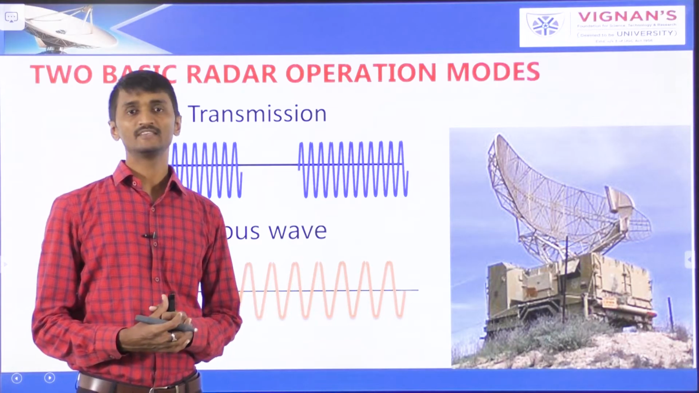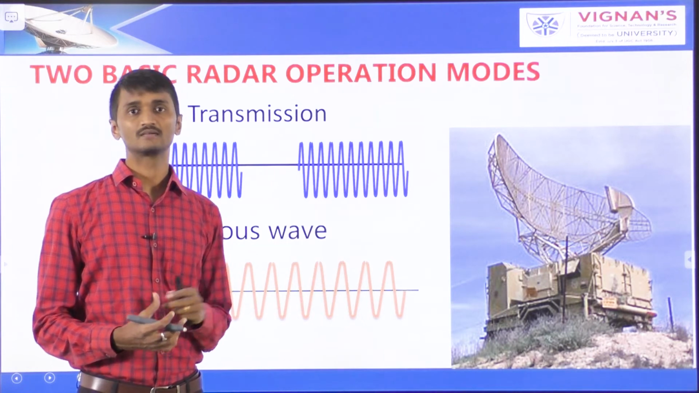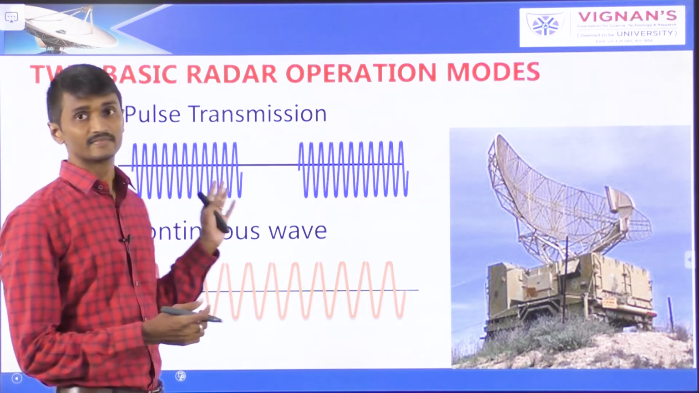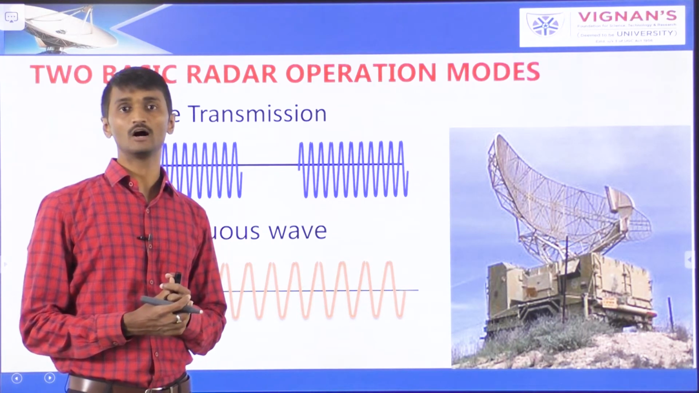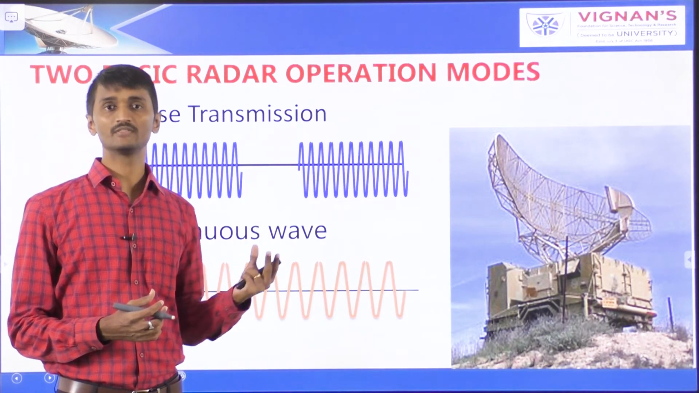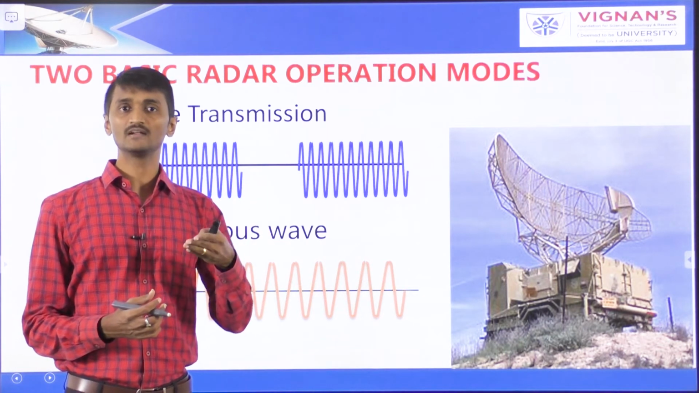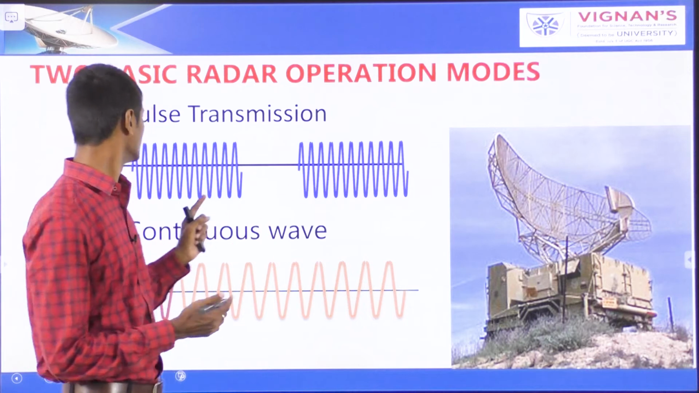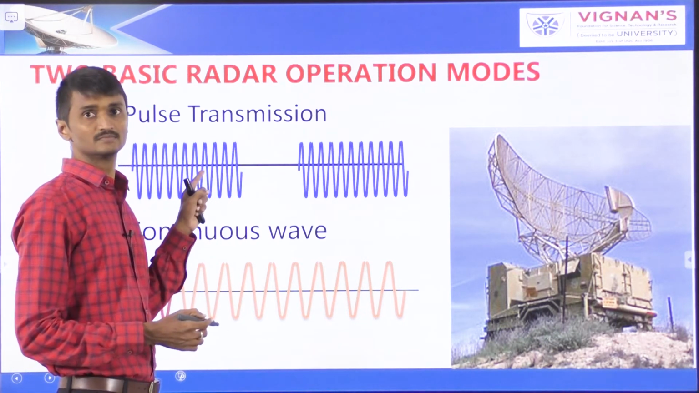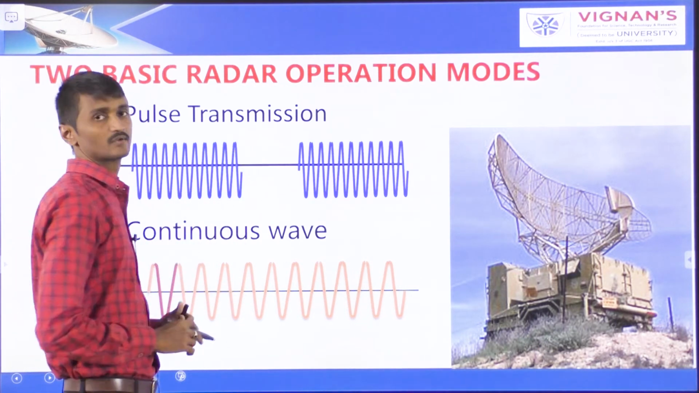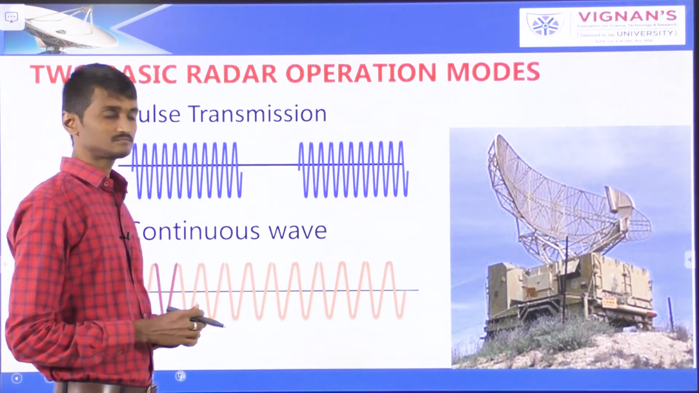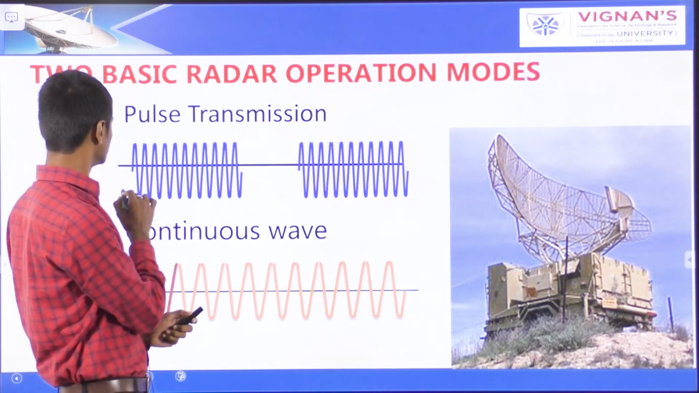Okay. The basic radar operation modes are the types of radars. The radar can be classified into the following two types based upon the type of signal with which the radar is operated. Here it is mainly the pulsed radar and the continuous wave radar. Coming to the pulse radar, here it is the pulse train.